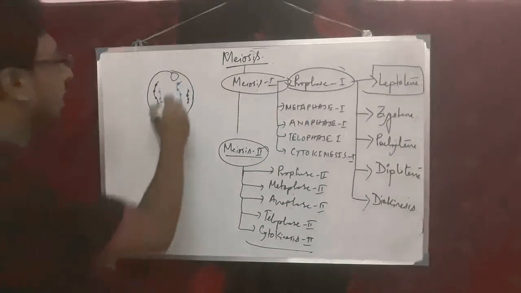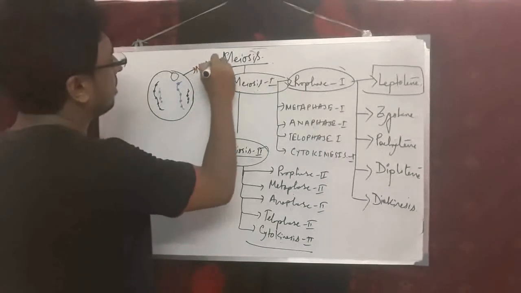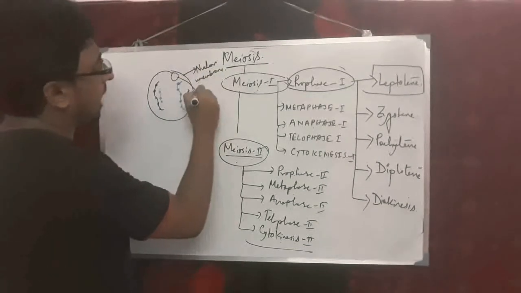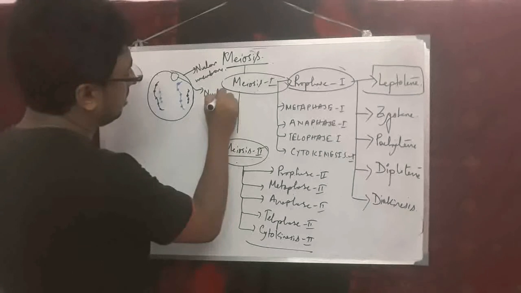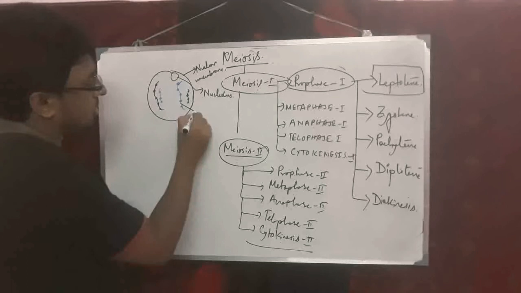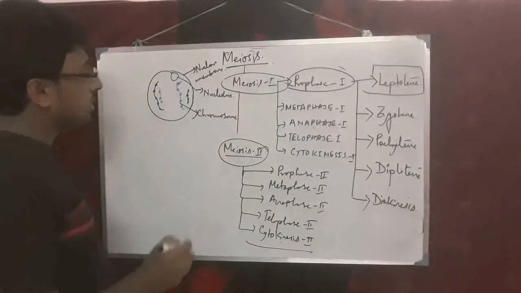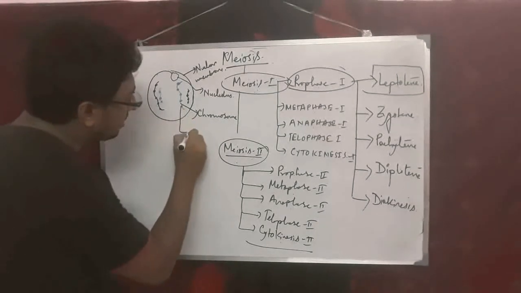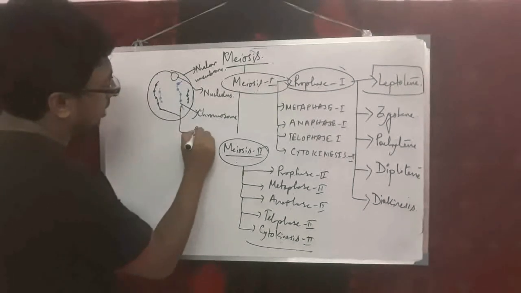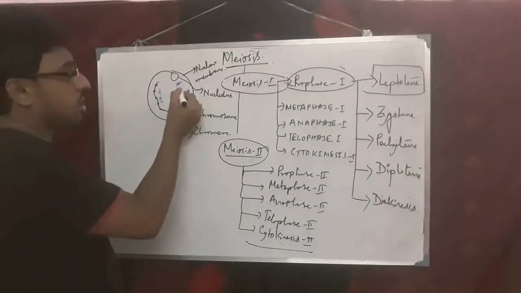Now I am pointing here: that is the nuclear membrane, it is the nucleolus, and these are the structures known as chromosomes. Within the chromosome, chromomeres are present, the dot-like structures present in the chromosome.